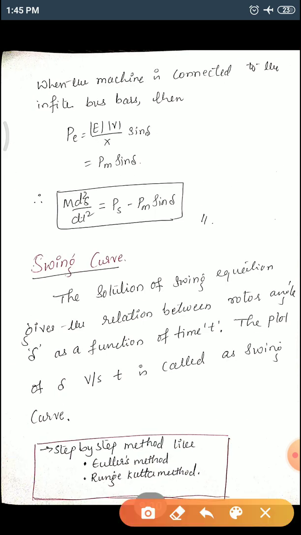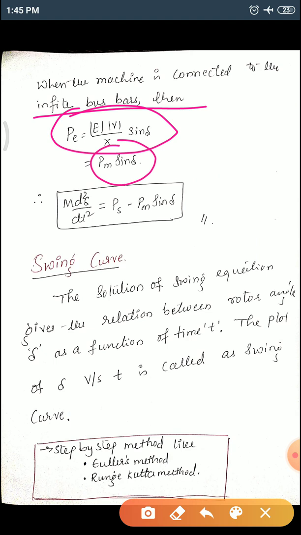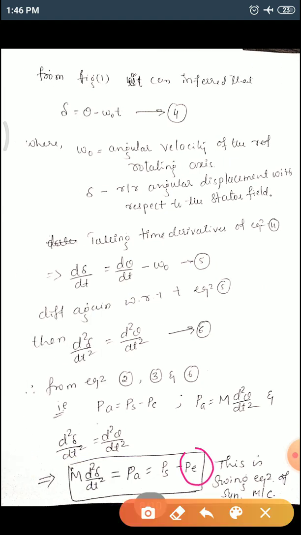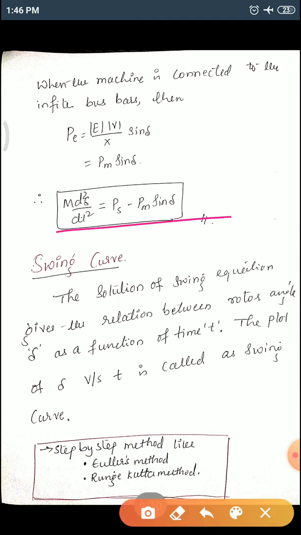Once you have taken this, as we have seen, if a machine is connected to an infinite bus bar, then what is PE? PE will be equal to E into V divided by X sine delta. This is indicated as PM sine delta, where PM is equal to this term. So in the previous equation, in place of PE we can substitute this: M d square delta divided by dt square equals PS minus PM sine delta. This is also your swing equation.